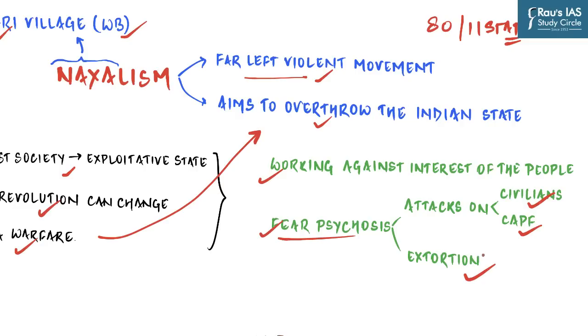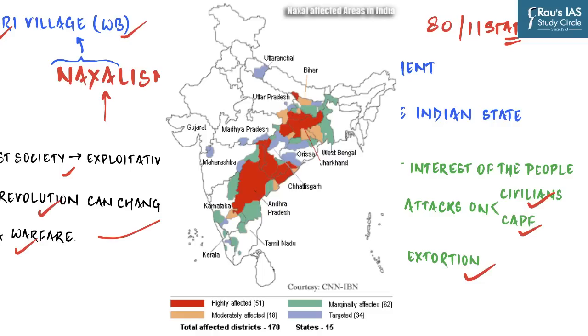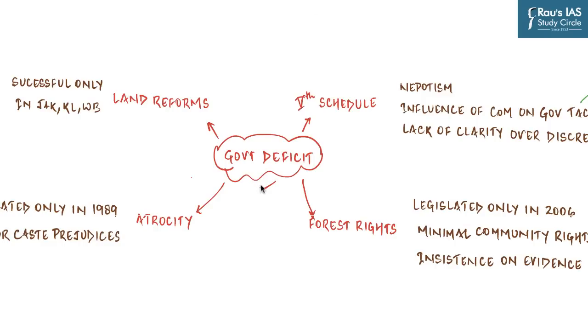And so the question arises that under the constitutional and legal framework of India, which is considered one of the most democratic setups, how did an ideology like Naxalism not only emerge but spread into such a vast territory in our country, as you can see on the diagram in front of your screen? At its peak, it impacted so many districts and states in our country. The answer lies in government deficit. The inability or inefficiency of the government to cater to the needs and demands of the people, especially the tribal people, created a fertile ground for this kind of ideology, which ultimately engulfed a major region in the central parts of our country.